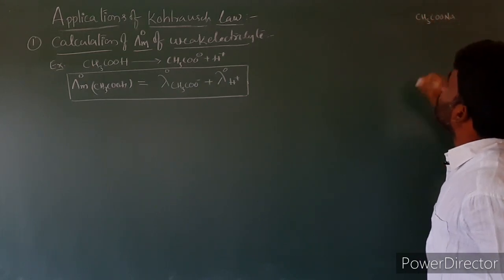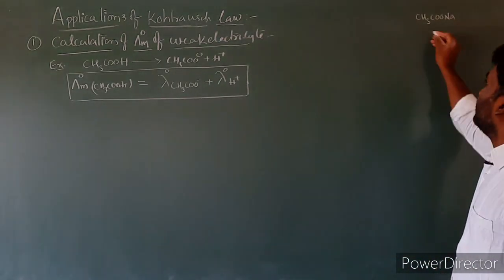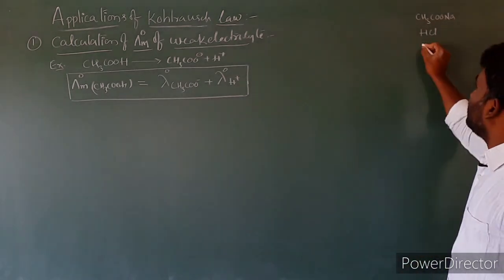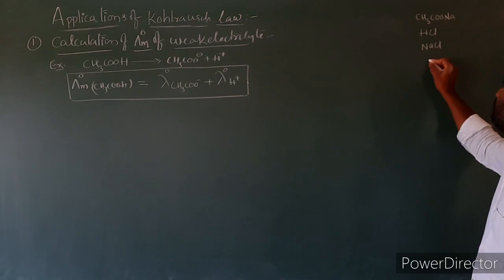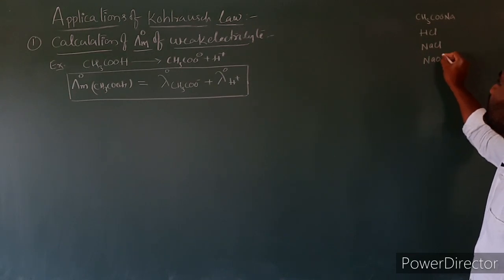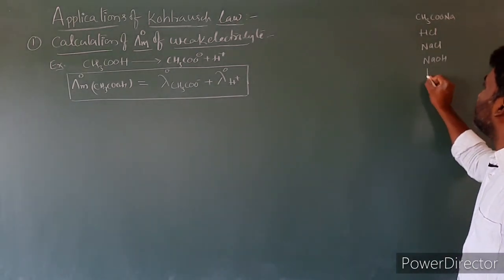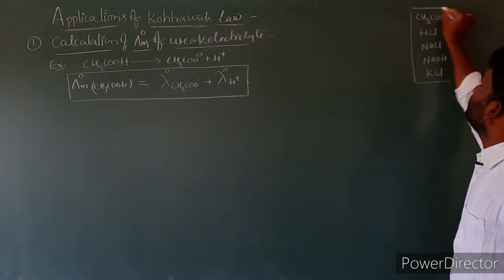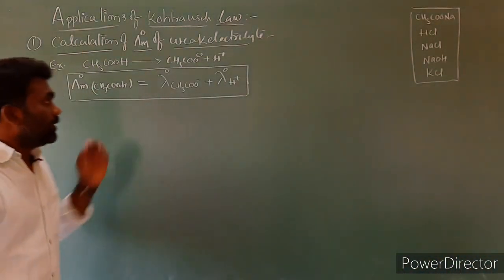CH3COONa is a strong electrolyte. Another example of a strong electrolyte is HCl. Or you can take NaCl, which is a strong electrolyte, and NaOH, which is also a strong electrolyte. KCl is also strong. These are some examples of strong electrolytes. Now coming to here.